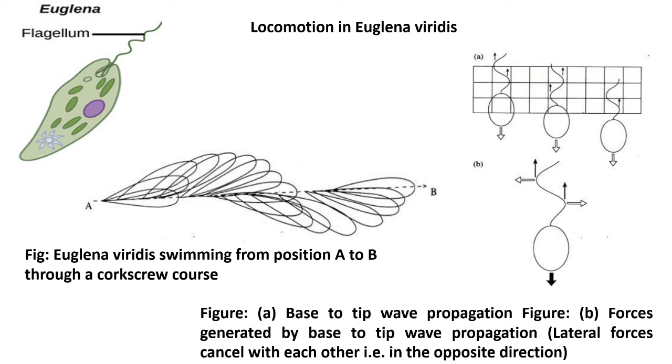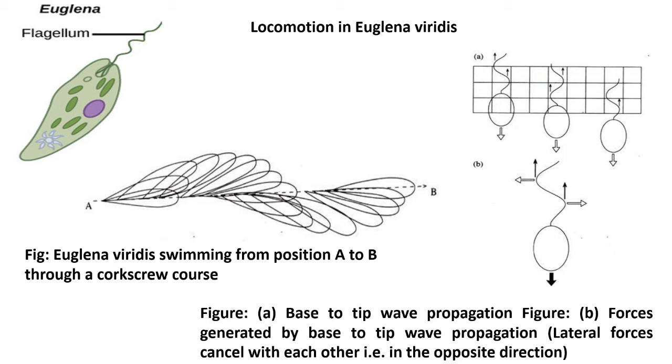Corkscrew means the corkscrew movement. When we open the screw from an object, what type of situation do we observe? The same type of situation we observe in Euglena because of only the flagellum. And in the case of the second figure, see the base to tip wave propagation. So forces are generated at the base to tip wave propagation.